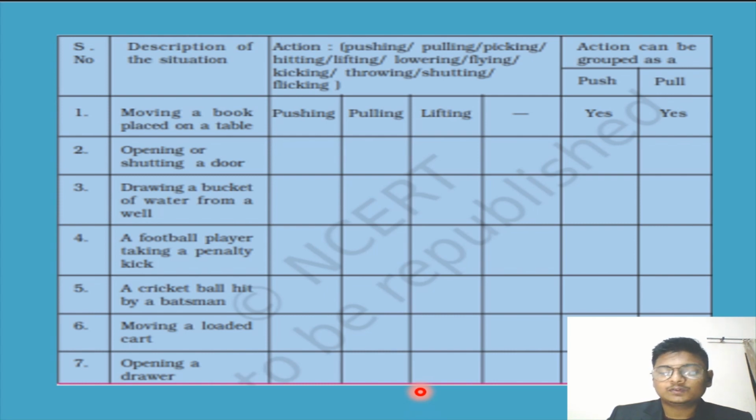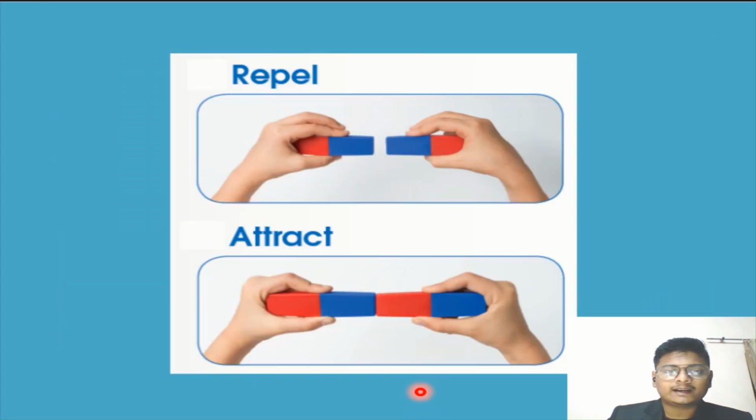Now we will be moving forward, and you have to identify what is happening in this. In the first one, there are two terms written over here, repel and attract. In the first one, repel, what is happening? You can see the same color. When the person is taking these magnets together, they repel each other. But in the second picture, when the different colors get closer, they get attracted. So these two forces are known as repel and attract forces.